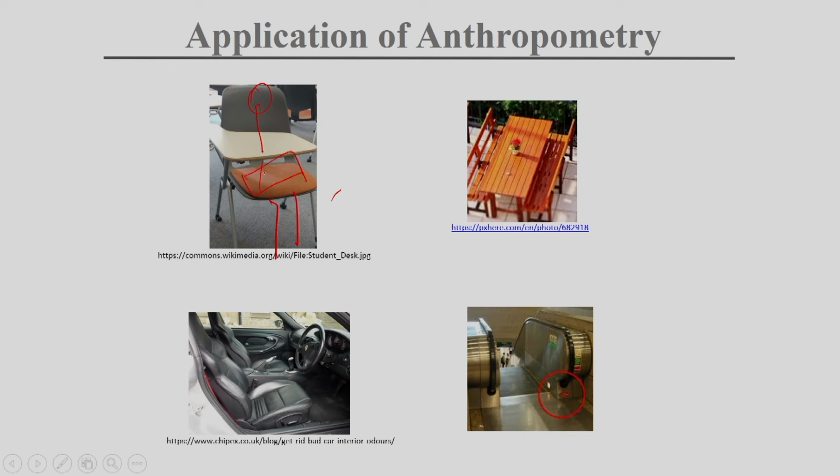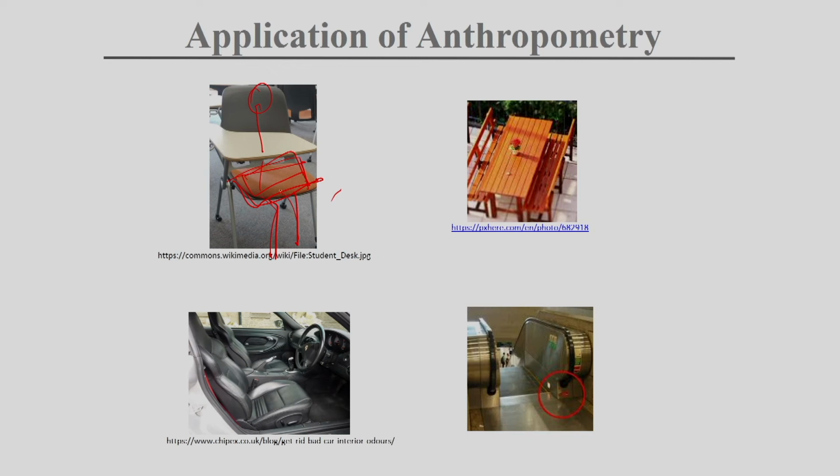So many dimensions have to be considered in the design. For example, the hip breadth of the person needs to be considered when you are designing the seat breadth, so that the person will be able to sit here.